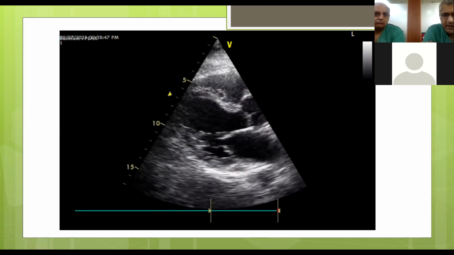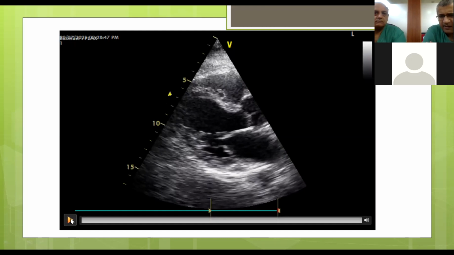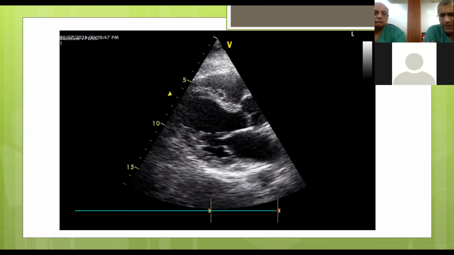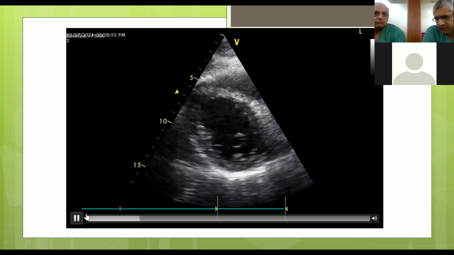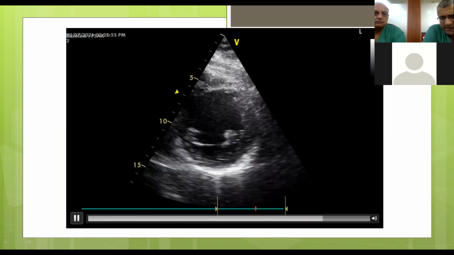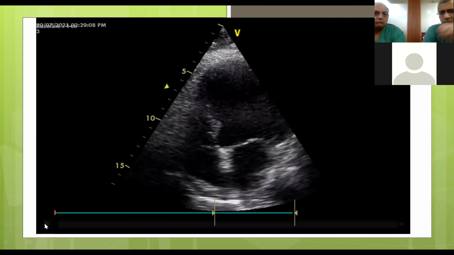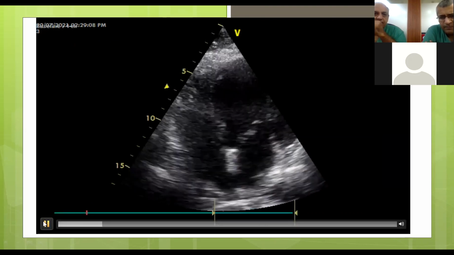We can see most of the area being hypo to akinetic, and the left ventricle was at sort of the upper limit of normal rather than a total dilation. If we observe carefully, the thickness of the septum and the posterior wall was relatively preserved, not that much thinned out or scarred out.